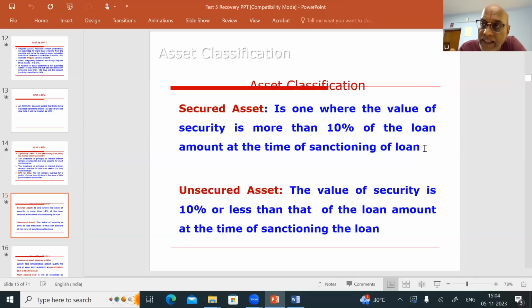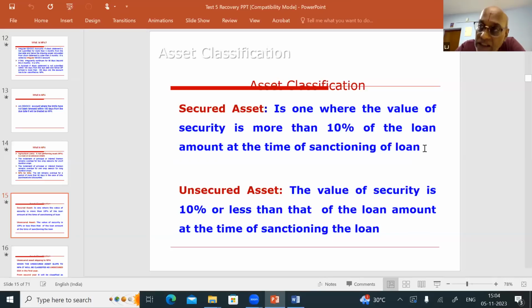Why I am defining these two is because of where these advances will go when they slip to NPA. Normally, an advance when it slips to NPA has to go to substandard. First it goes to substandard, then from substandard it goes to doubtful asset, and from doubtful it goes to loss asset. That is the logic. But in certain cases, they will not go straight to substandard. They may go straight to doubtful asset, or in some cases straight to loss asset.